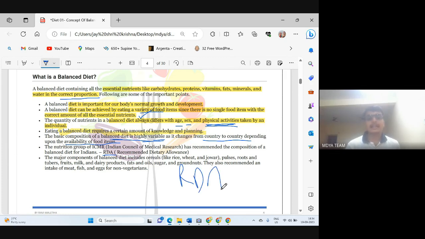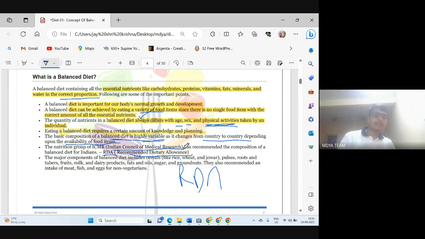So RDA is recommended dietary allowance. As you can see by its name, recommended dietary allowance means the proportion of balanced diet we are being recommended. Now, who is recommending? This is the Indian Council of Medical Research.